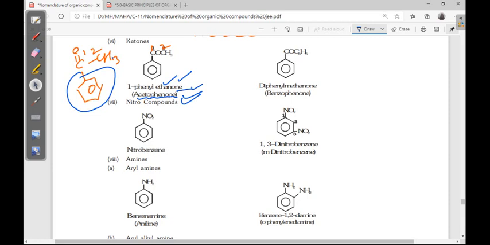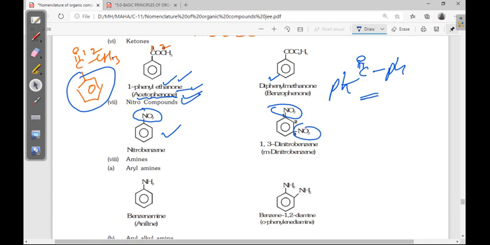Next, diphenyl methanone. The structure is Ph, Ph means benzene ring. Two phenyls, diphenyl methanone. Next, NO2 group is there, we are taking NO2 as a substituent. So nitrobenzene. If two nitro groups are there, you have to give the numbering: 1,3-dinitrobenzene.